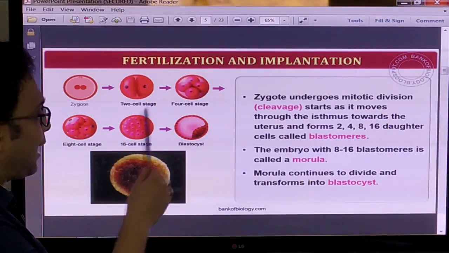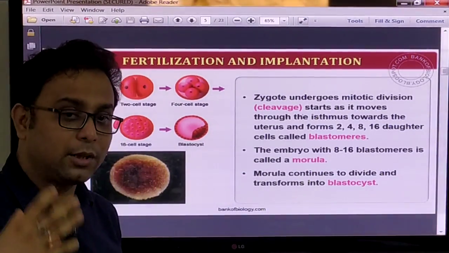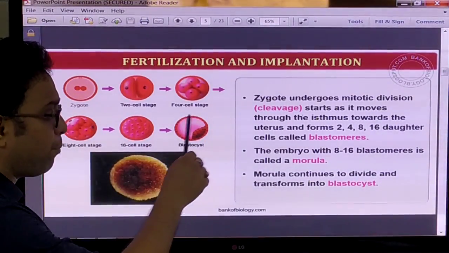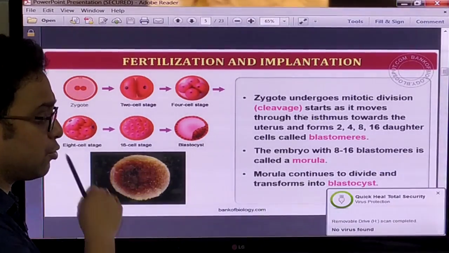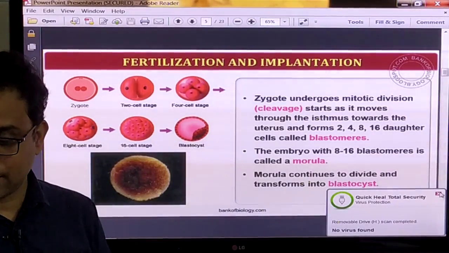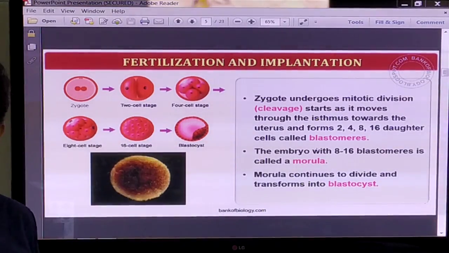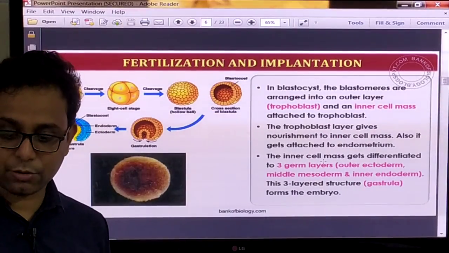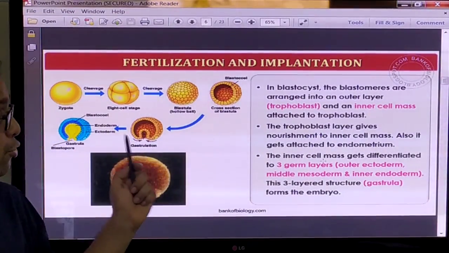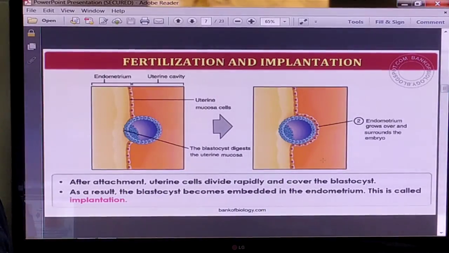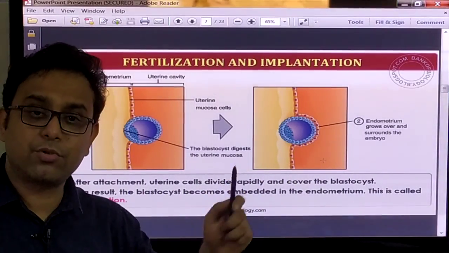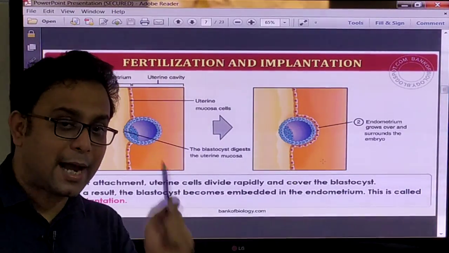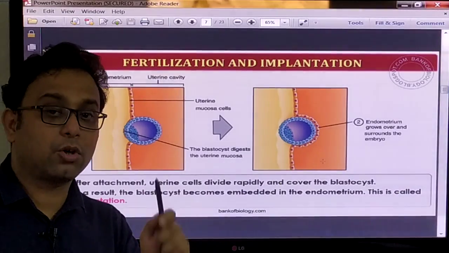Now the 2 cell, 4 cell and 16 cell stages are produced. This is called the morula stage. After that, cell division continues, and one very important structure forms. What is the name of this structure? That is the blastocyst. Blastocyst is a very unique structure, right? You can observe that in the blastocyst there is a trophoblast layer and the inner cell mass, which is implanted into the uterine wall, right? Implanted means attached with the uterine wall, where the fetus grows.